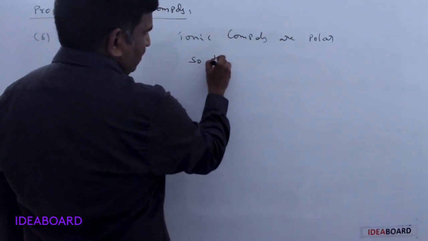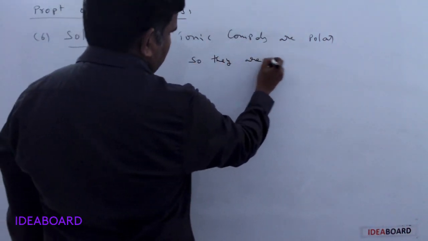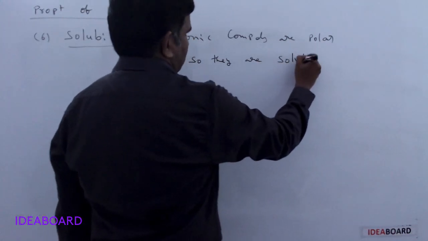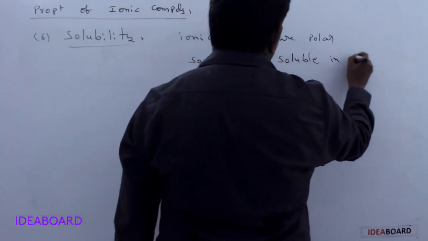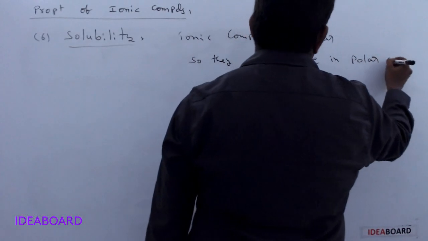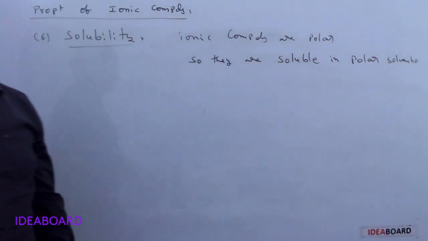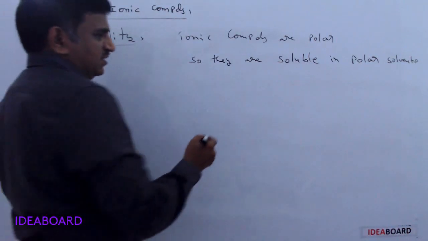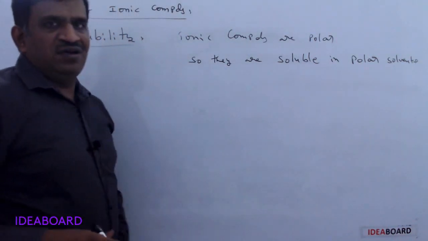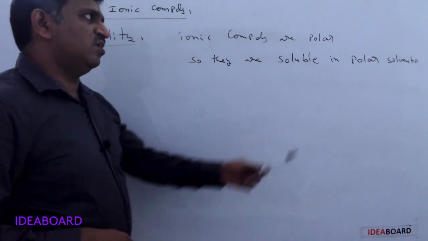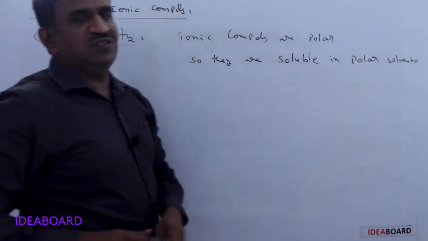So they are soluble in polar solvents very easily. Like dissolves like means polar compounds are soluble in polar solvents.